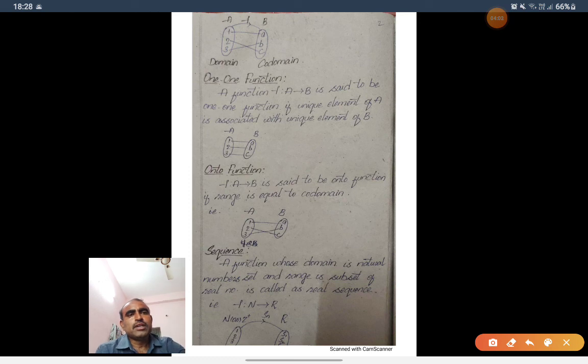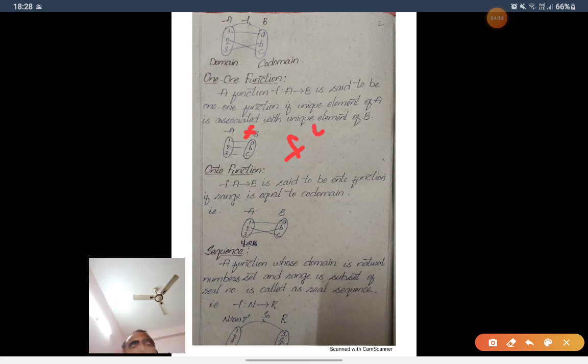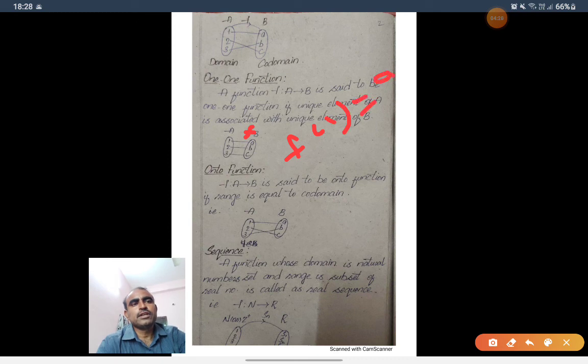Before that, here f is a function. We associate elements of A: 1 is associated to a. So we can write this as f of 1 is equal to a. Here a is called the image of 1, and 1 is called the preimage of a.